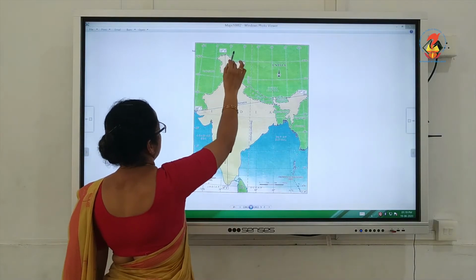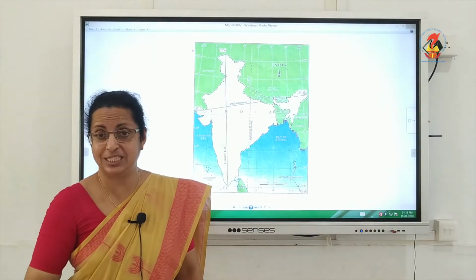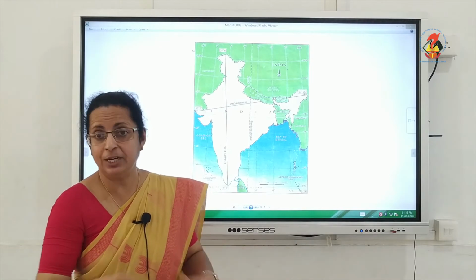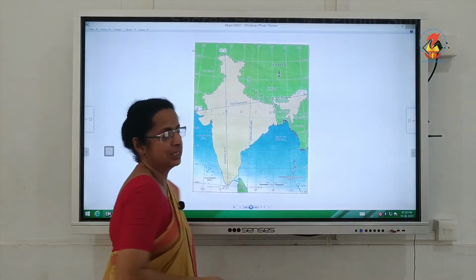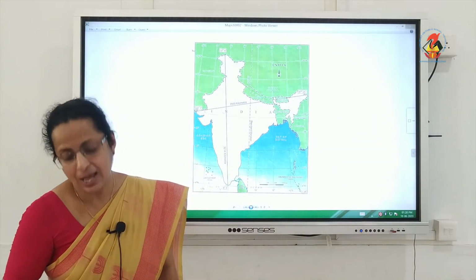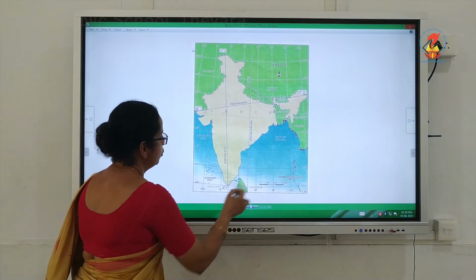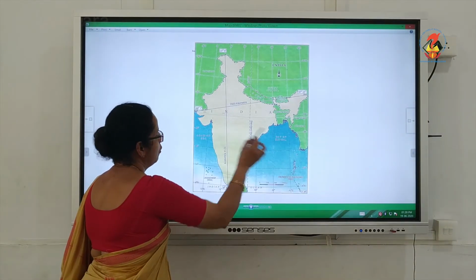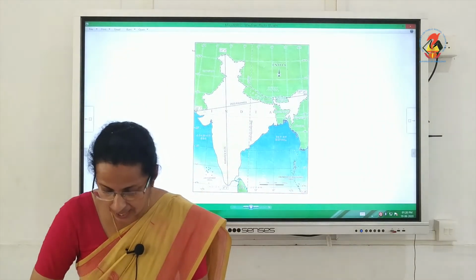So, what do you see on the different sides of our country? In the northwest, north and northeast, you have our huge Himalayan mountains, which stand there and protect us from invaders from different directions, enemies, and also stop the very cold Siberian winds from entering our country. Then you have the Indian Ocean at the southern end, and the two seas, the Bay of Bengal and Arabian Sea, on the east and west sides of our country.